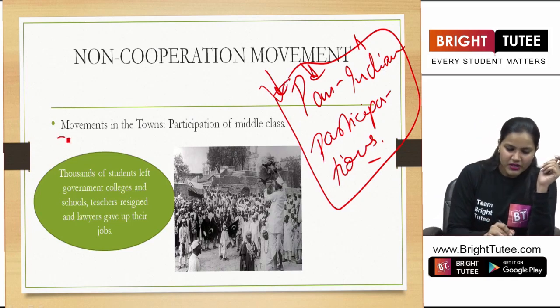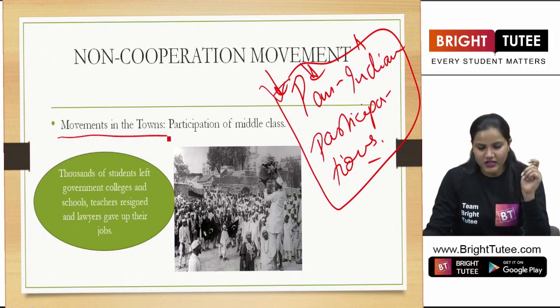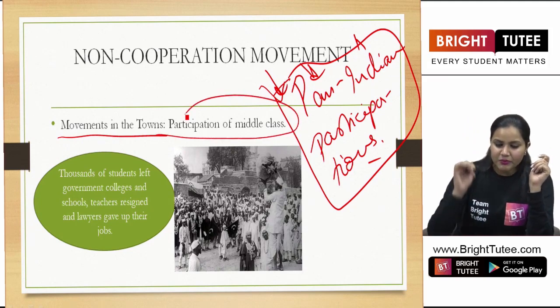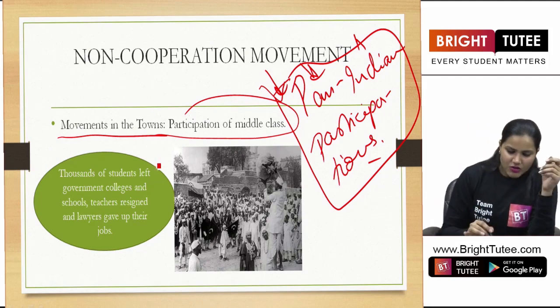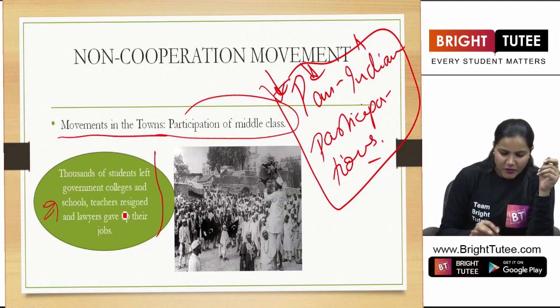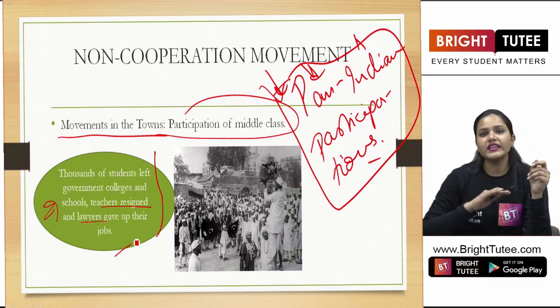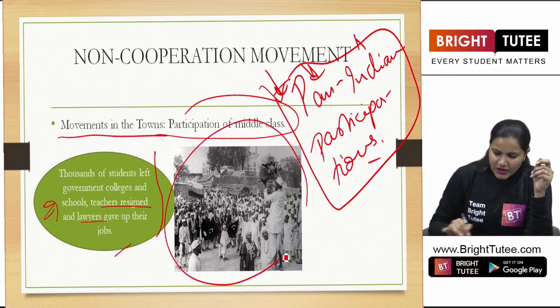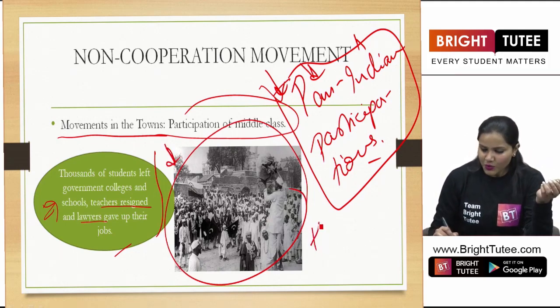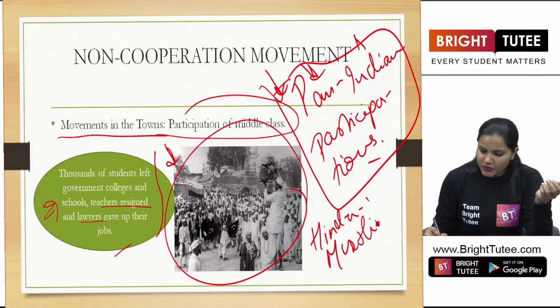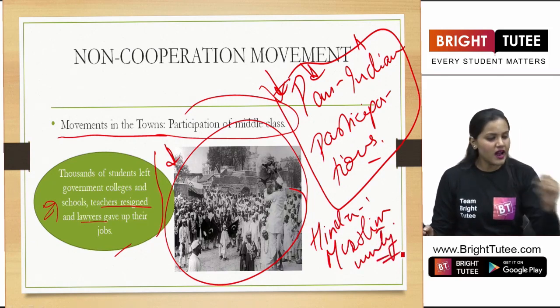So here let us talk about the movements that took place in the towns. Here we see the participation of the middle class in large numbers. Thousands of students left their government colleges and schools, and teachers and lawyers resigned and gave up their jobs. As you can see, people are now participating in the movement. Apart from it, Hindu-Muslim unity was quite visible in this movement, because Muslims also participated in large numbers.